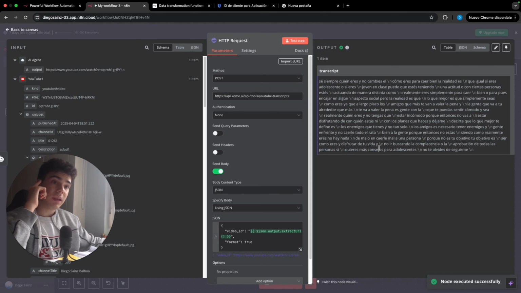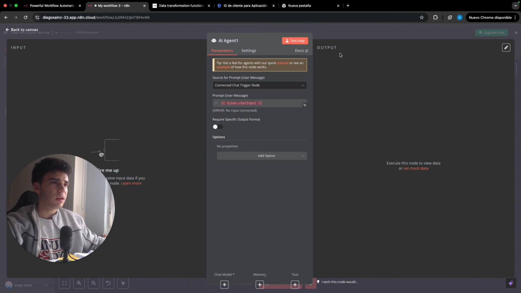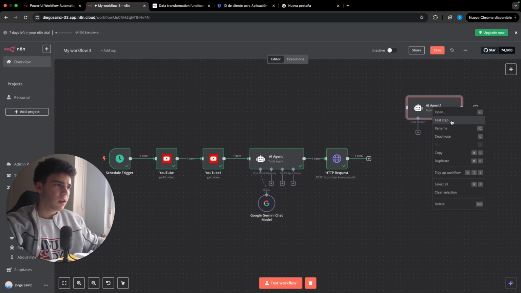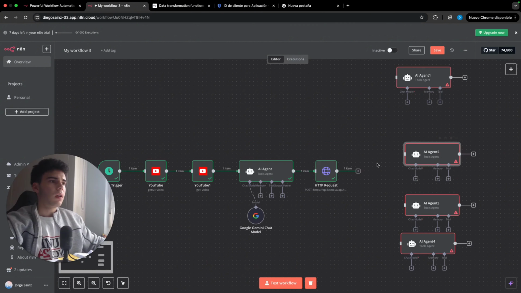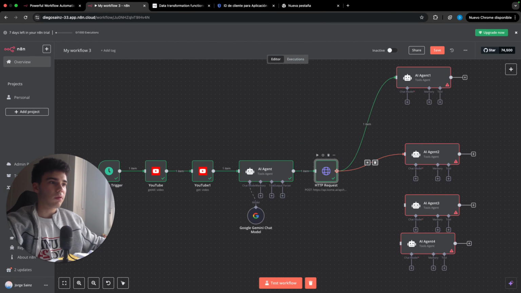the complete transcript. So finally we'll be able to create another AI agent in this case to create all the posts in different platforms. So I'm gonna include for the 4 platforms that we're gonna use, that is gonna be Telegram, Twitter, Reddit, and LinkedIn, a different agent for all of them. So I'm gonna actually create an agent, and we are gonna clone all of them. So I'm gonna copy it, I'm gonna paste it again, using Command V, and we are gonna start connecting them to the HTTP request like this.